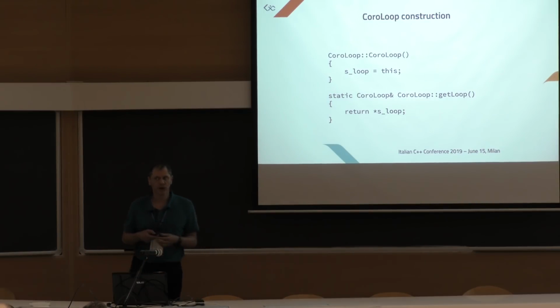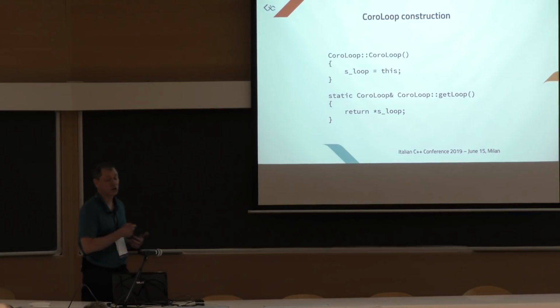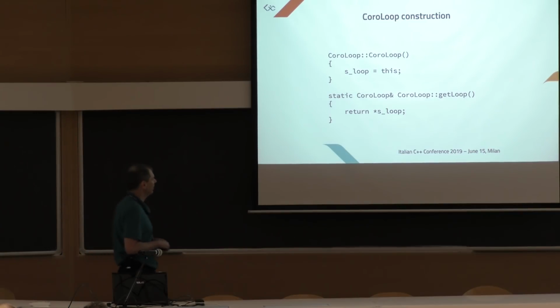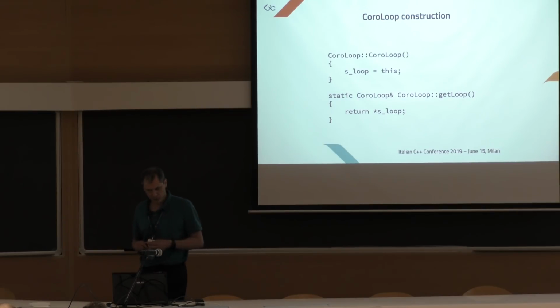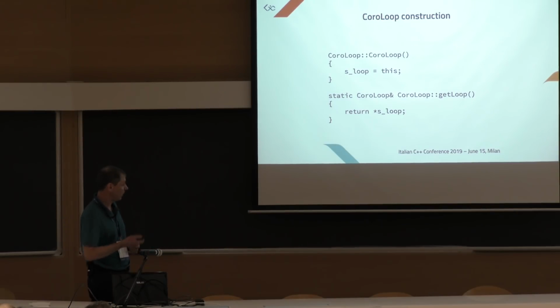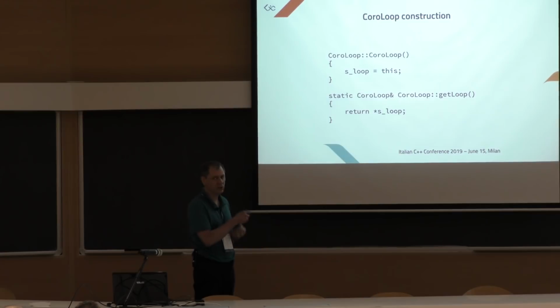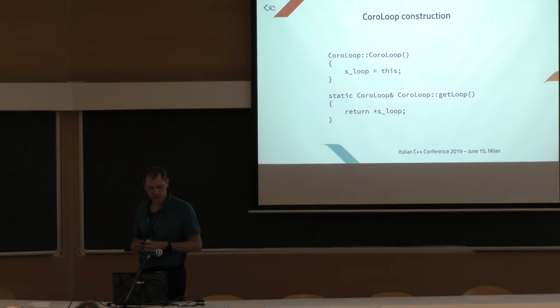We use a singleton pattern here. It's not necessary, the framework is not tied to the singleton pattern, but it simplifies the code in a few places. Anyway, it's a single thread application, and the coro loop is instantiated only once in main, so there are no dependency issues or initialization order issues.